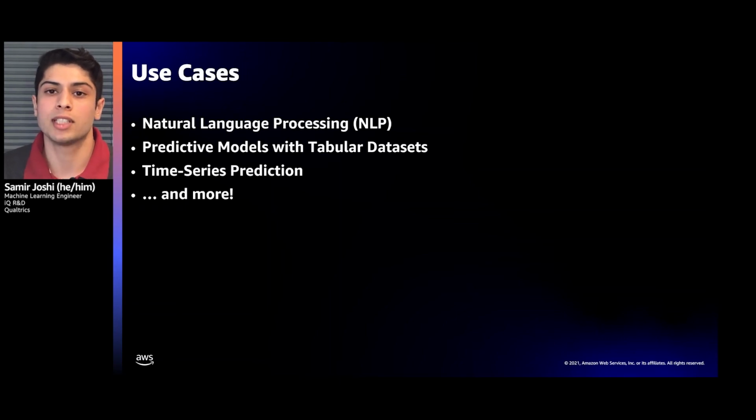Currently, Qualtrics is using large-scale machine learning for NLP at the scale of hundreds of millions of predictions to provide actionable insights that empower customers to better manage their experiences. With tabular datasets, we are building customer-specific models for churn predictions, classifications, and more that are unique to specific brands and their data. Additionally, with time series predictions and anomaly detection, we're able to identify gaps early and predict patterns for our customers.